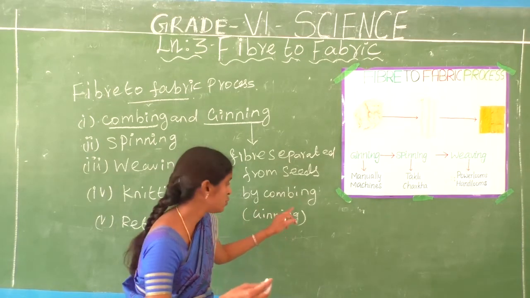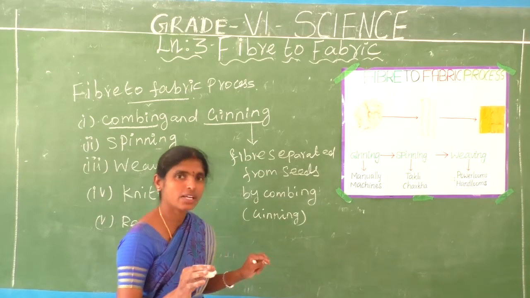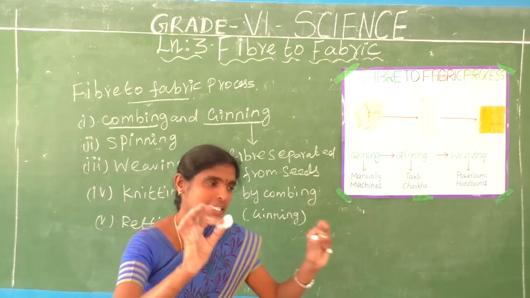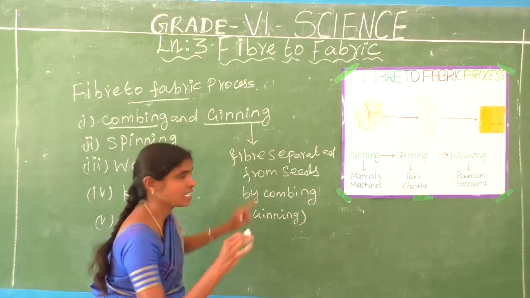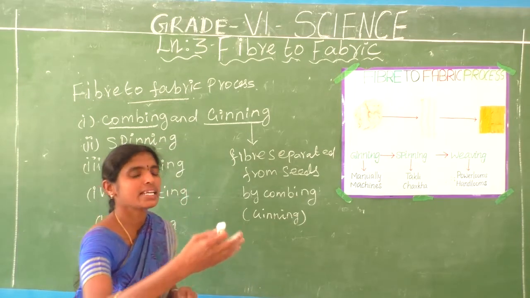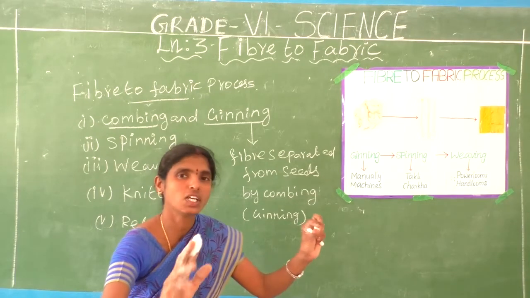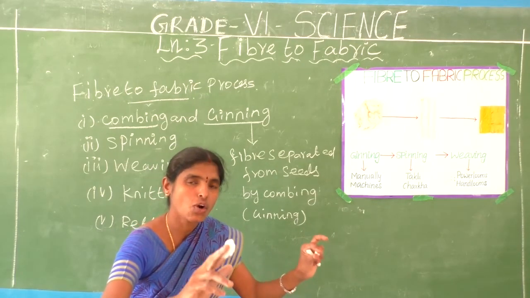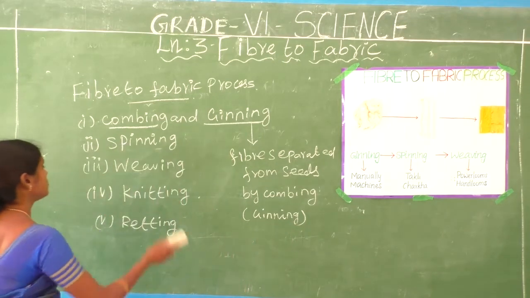By using combing, we get the ginning of cotton. Ginning of cotton means separating the seeds and fiber. This is the first process. Do you understand? To make a fabric, the first process is separating the seeds and cotton. This process is called the ginning of cotton. Okay, now we are going to spinning.